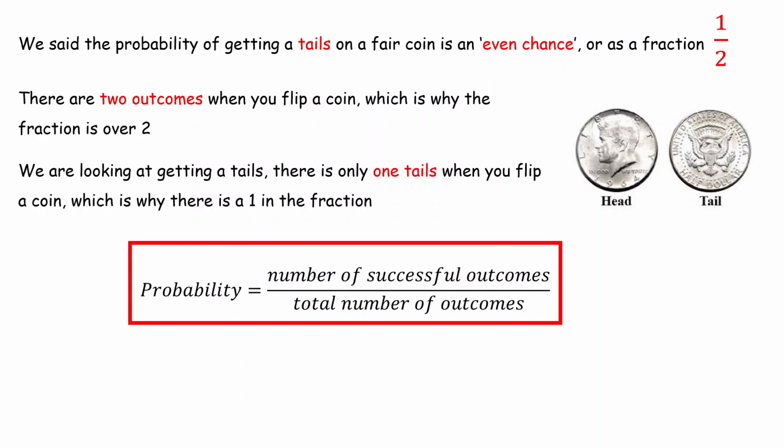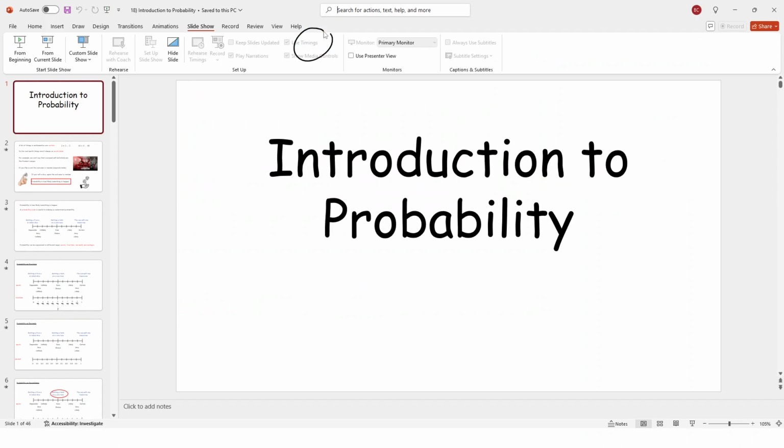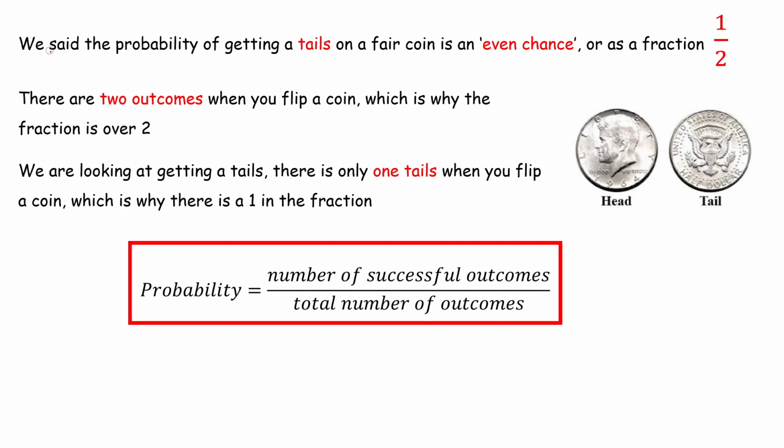And this is where the formula comes from. Probability is the number of successful outcomes. In this case, the number of successful outcomes is getting a tails. And you can see there's only 1 tails. Hence, you've got the 1 up here. That is your number of successful outcomes. So that's the 1 over the total number of outcomes, which is heads or tails, which is a 2. Hence, you've got 1/2. And this is the formula for probability.